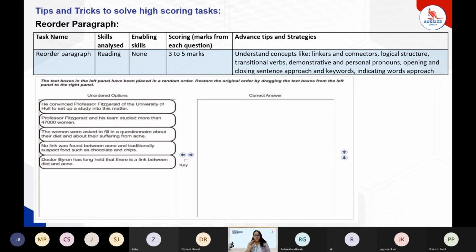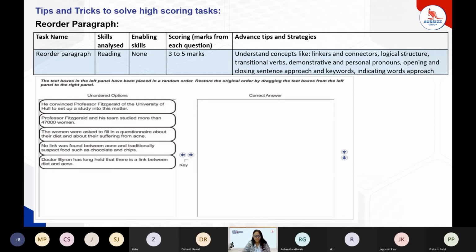Over here, the scoring is given on the basis of the pairs correct. A and B is the correct pair in my answer, and as per the PTE system as well. So I'll be getting +1 mark. So that is a great advantage, I would say. At the same time, we need to know about some of the concepts of grammar and vocabulary, and that would be linkers and connectors, logical structure, transitional verbs, demonstrative and personal pronouns, opening and closing sentence, and indicating words.